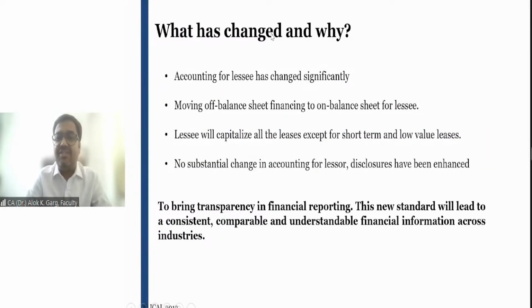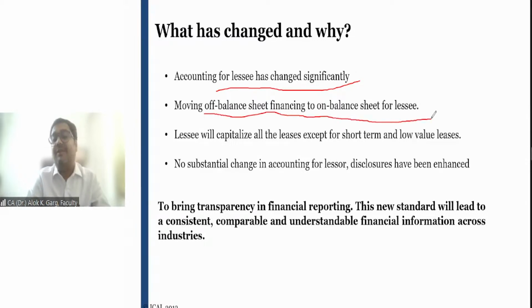Friends, what has changed and why? Accounting for lessee has changed significantly, like we have seen in AS 19 and IND AS 17, right? We are not recognizing this right to use asset, but in IFRS 16, IND AS 116, we are recognizing right to use asset, right? So it is moving off balance sheet financing to on balance sheet for lessee.